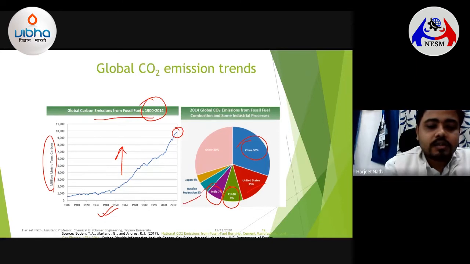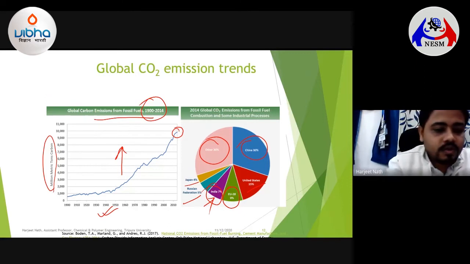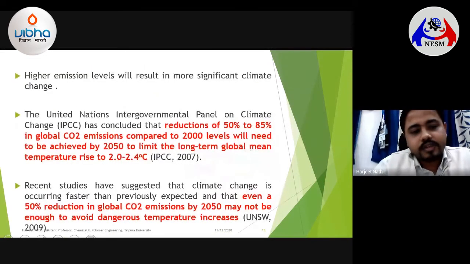The Russian Federation has 5%, Japan 4%, and all other countries combined give around 30%. So we could see the current share of global greenhouse gas emissions, and the contribution of our country is also quite significant, around 7%. That's the amount of disturbance we are giving to the atmosphere.